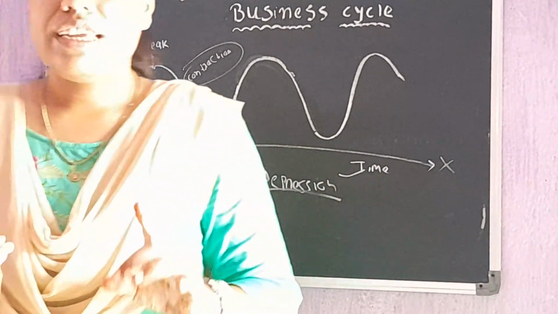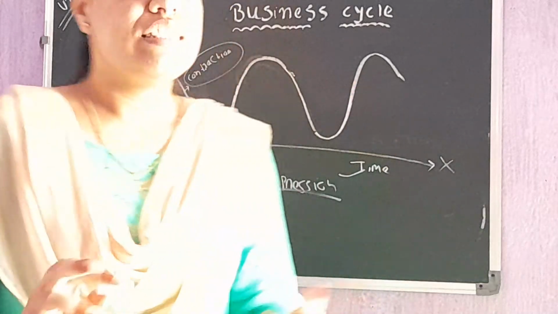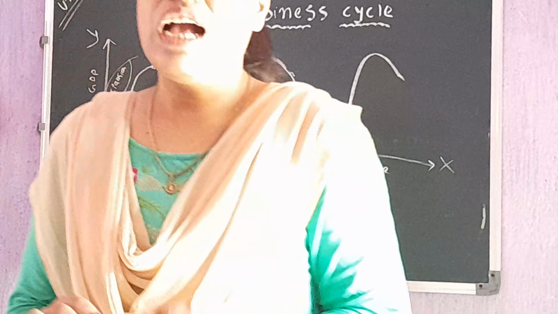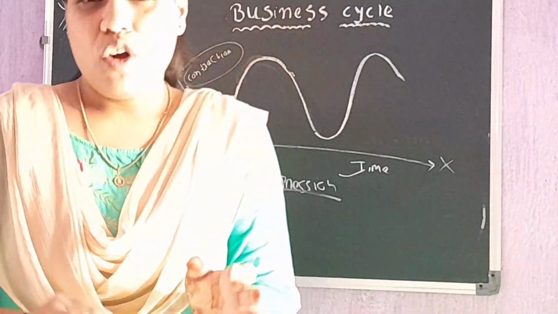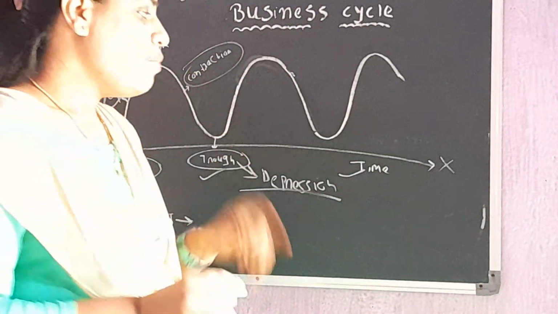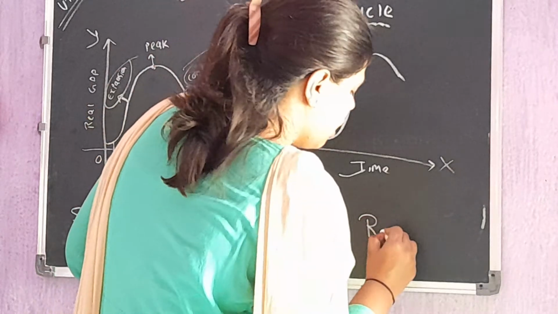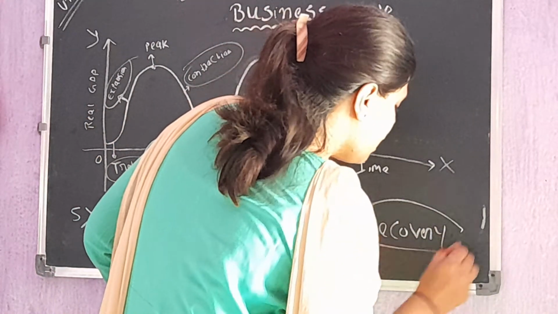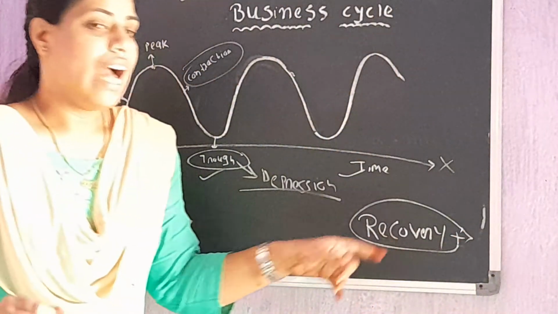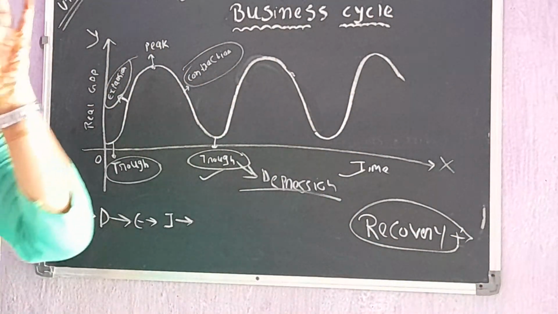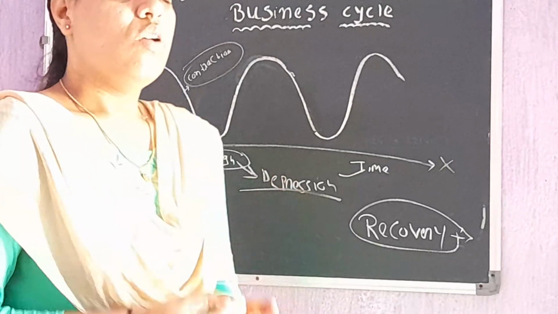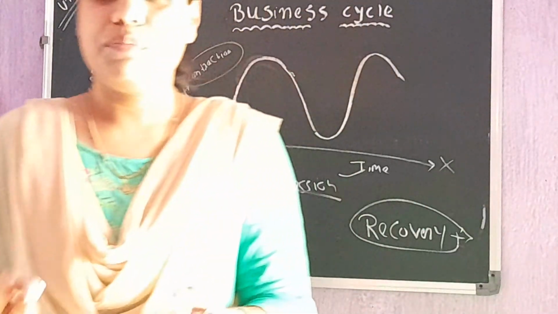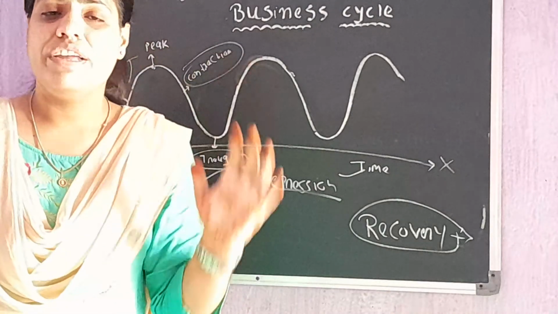Like expansion can never remain forever, in the same way trough can never remain forever. So a point comes whereby the economy starts recovering, and that point is known as recovery. Okay, that phase of business cycle is known as recovery. And in economics it is assumed that recovery first comes in the labor market. How? See, in trough or the depression, what happens? There is a high rate of unemployment.